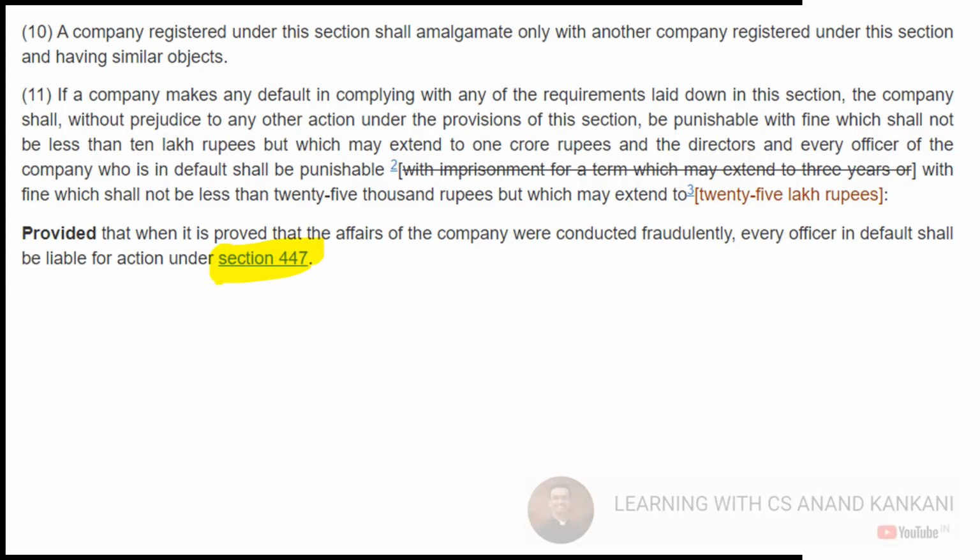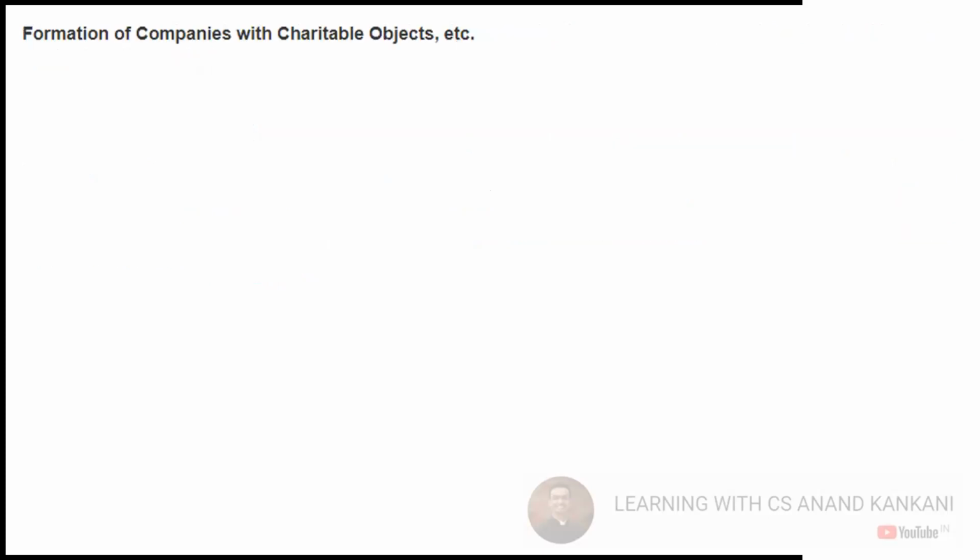Okay guys, clear? Is this clear? Right. So formation of the company which is for the charitable objects. So this is all in there, your section 8 company.